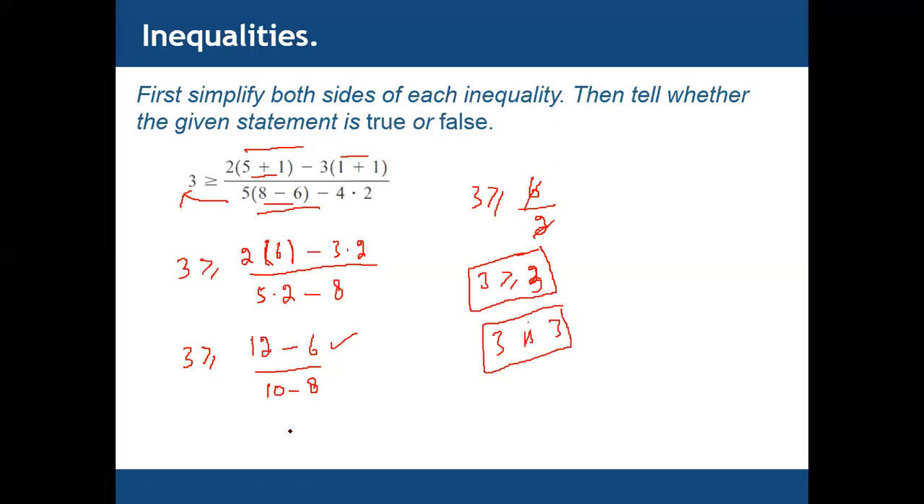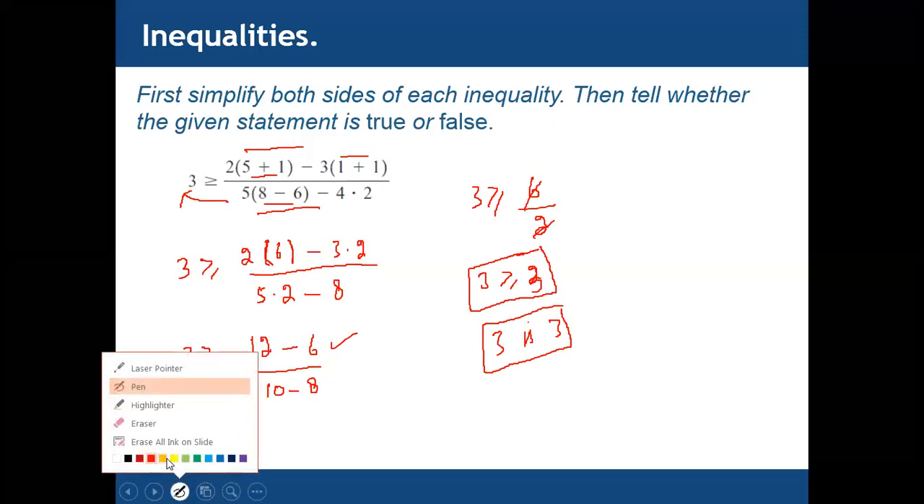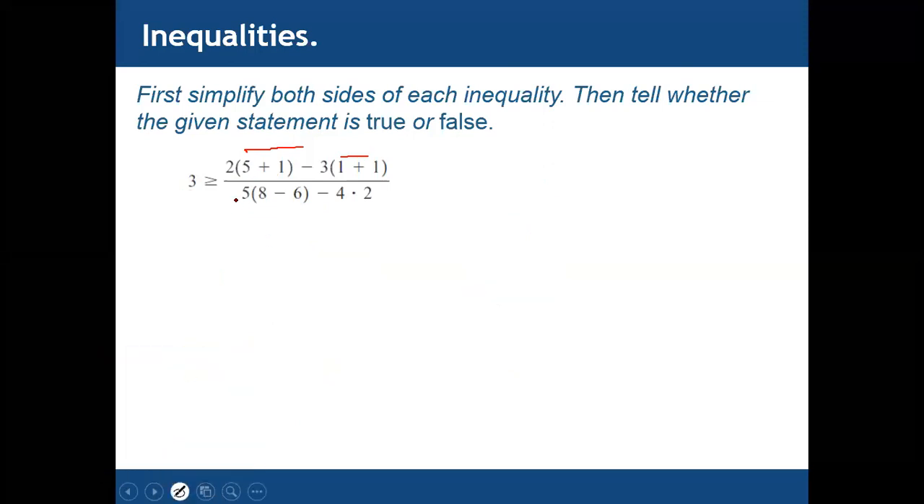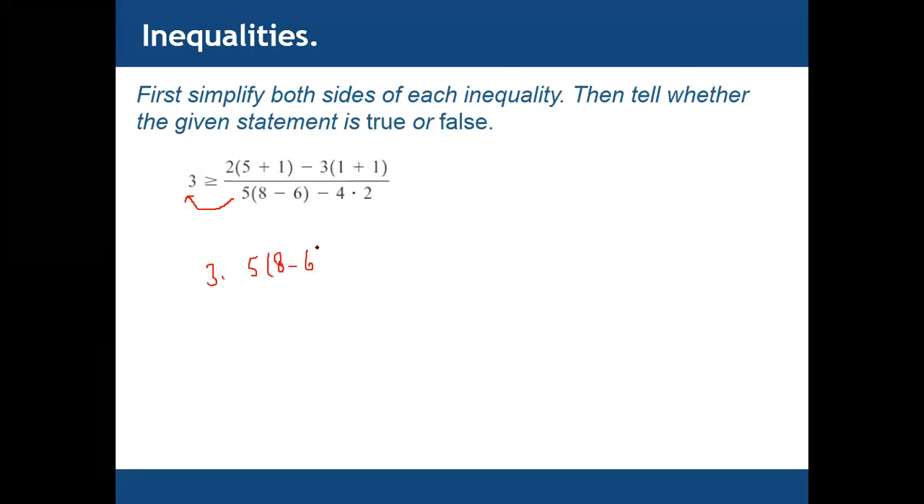This was the first method. The second method is to multiply this side with 3. Like we have 3 multiplied by 5, then 8 minus 6 minus 4 multiplied by 2, greater than or equal to 2 into 5 plus 1 minus 3 into 1 plus 1. So now you can compare both sides. So first of all, bracket 3 multiplied by 5.